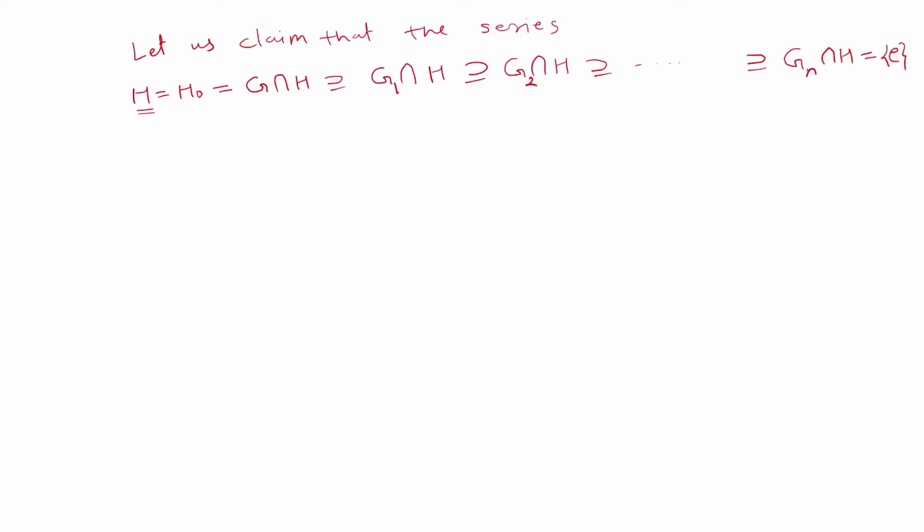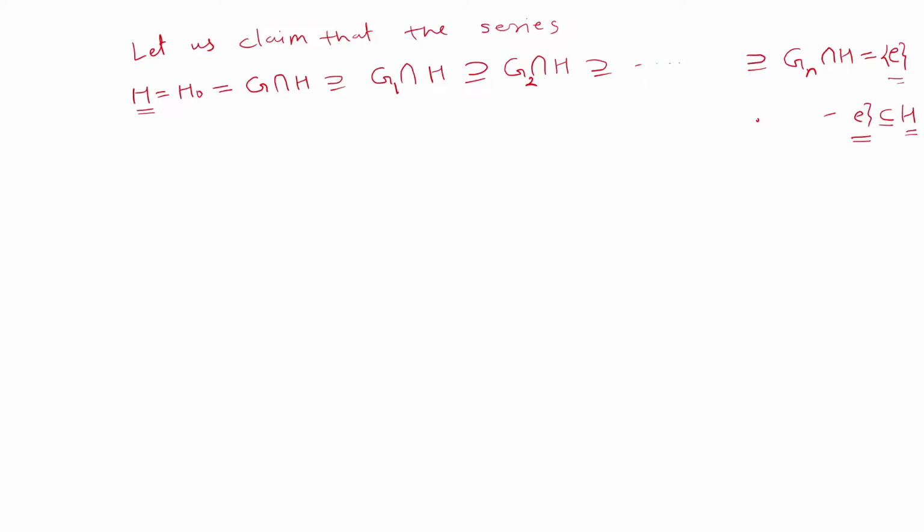The final one, means the last one, is Gn intersection H, which is identity. The reason is that Gn is equal to identity. So it is obviously a subset of H, and therefore the intersection of this identity and H will be identity.